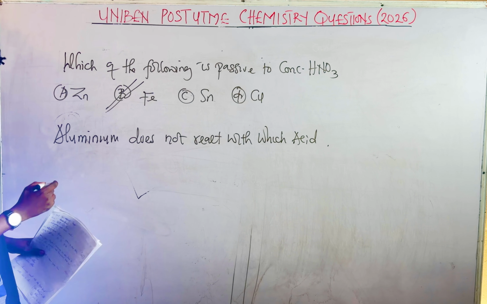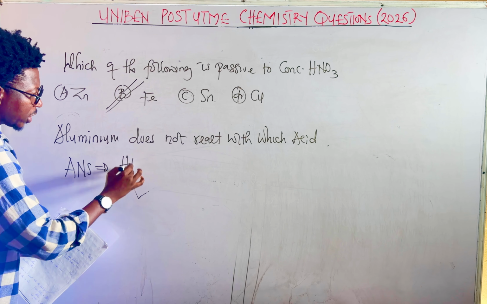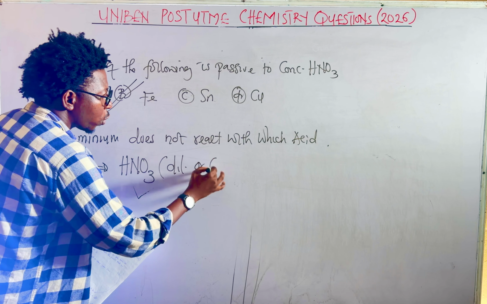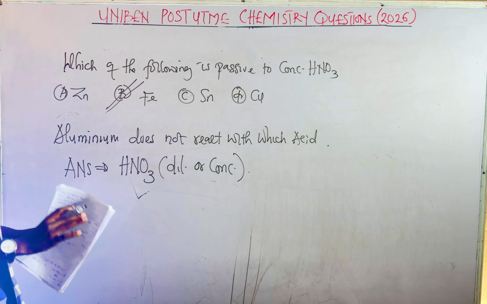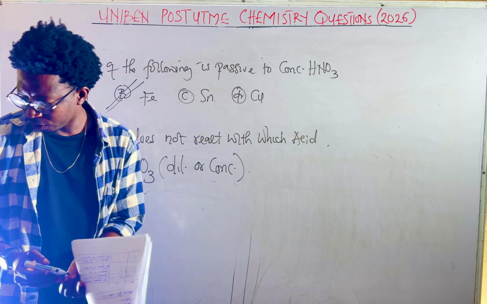Take note, the answer is HNO3. Whether it is dilute or concentrated, aluminium is passive to HNO3, either dilute or concentrated.